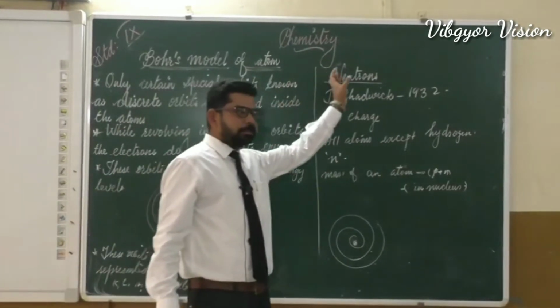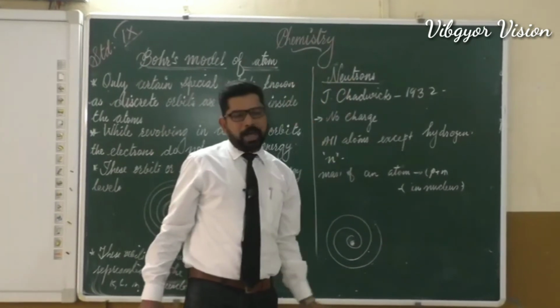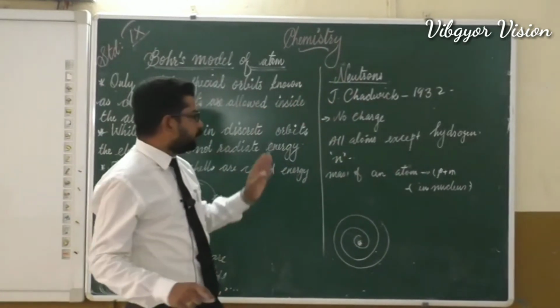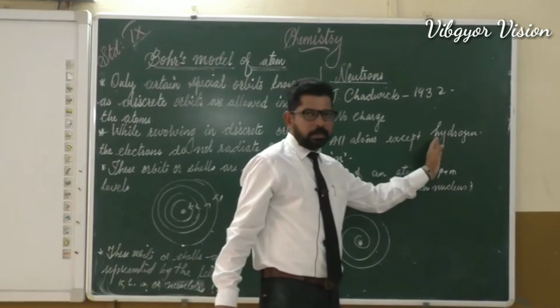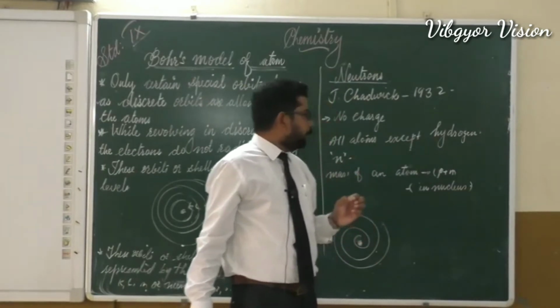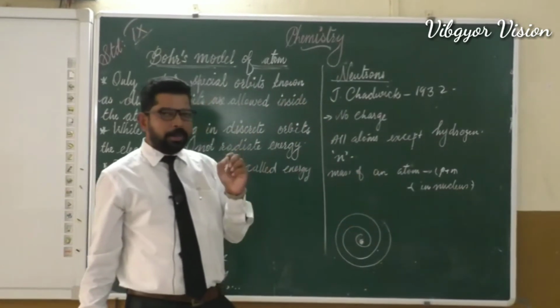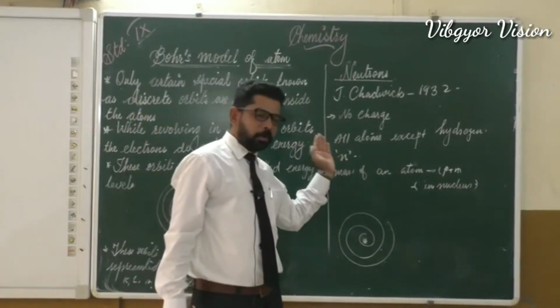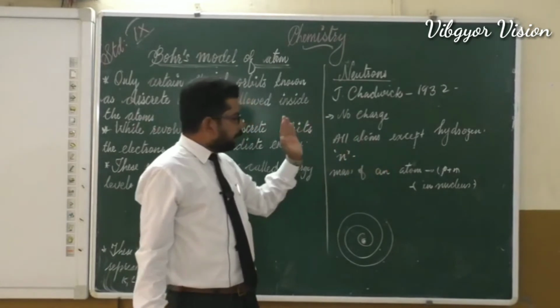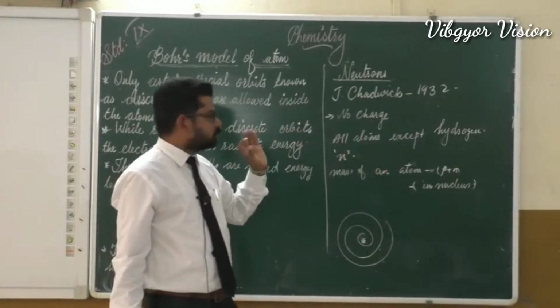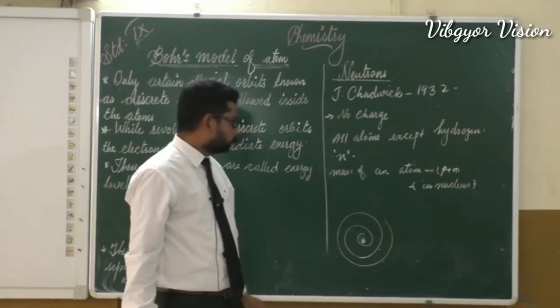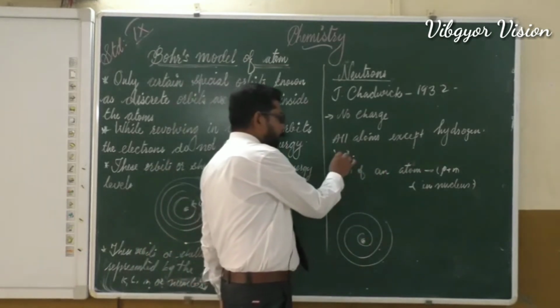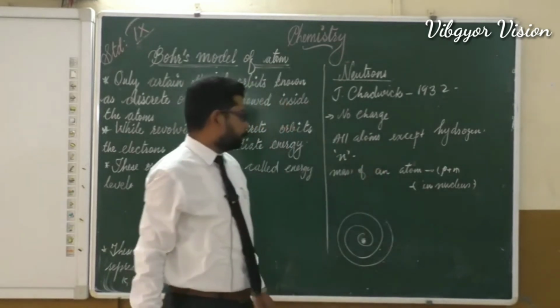This neutron is present in almost all the atoms. It is present in all the atoms except hydrogen. So that is an important question: which subatomic particle is not present in hydrogen? Neutron. Neutron is not present in hydrogen. Except hydrogen, in all the elements we can see neutron. Neutron can be represented by the small letter n.